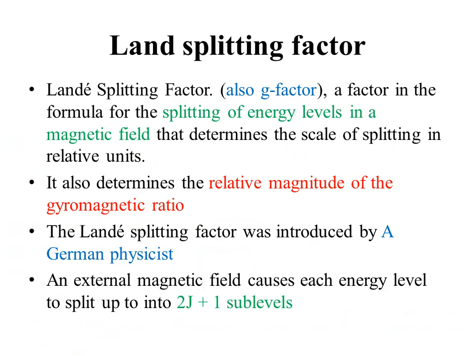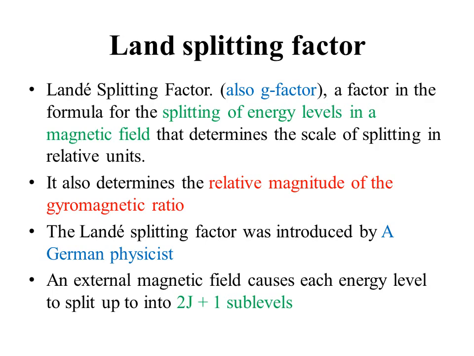So now we shall move towards a factor that is the Landé splitting factor. Landé splitting factor, also known as the g factor, is a factor in the formula for the splitting of energy levels in a magnetic field that determines the scale or degree of splitting in relative units. It also determines the relative magnitude of the gyromagnetic ratio. The Landé splitting factor was first introduced by a German physicist.